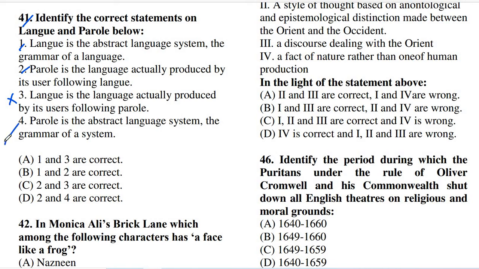So the right answer of question number 41 is option B, that is option 1 and 2 are correct.